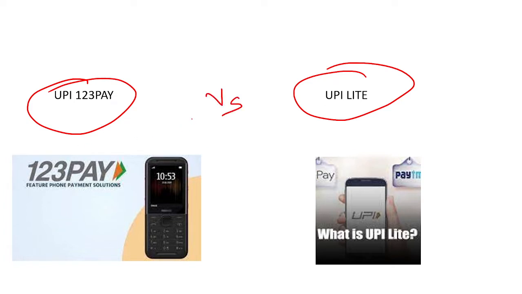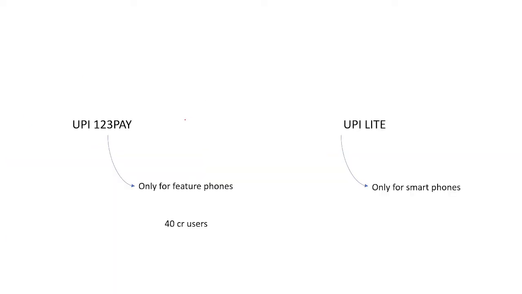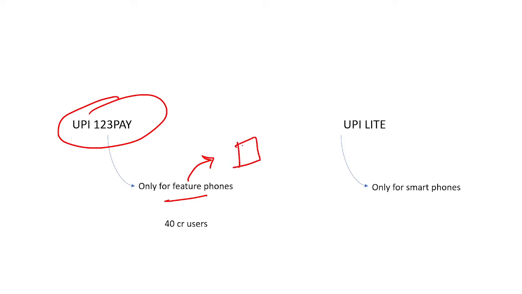So without wasting time, let's get started. The main reason to implement these two schemes was that for UPI123 only a particular type of cell phones are allowed, which are called feature phones. Feature phones are the phones which were used from the 80s, like the Nokia 1100, or some other phones which had so many buttons.